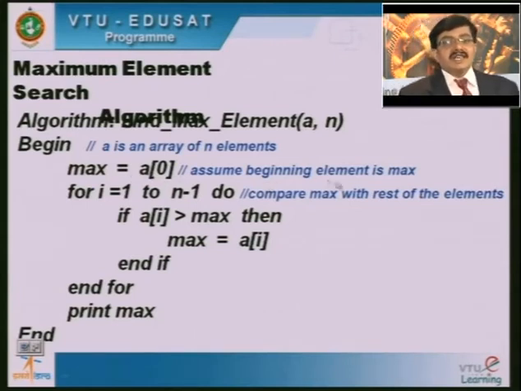Assume the beginning element is the maximum element. Then the remaining elements will start from 1, since I have assumed a of 0 as the maximum element. So, I is equal to 1 to n minus 1, do. What is to be done in this particular looping construct here?